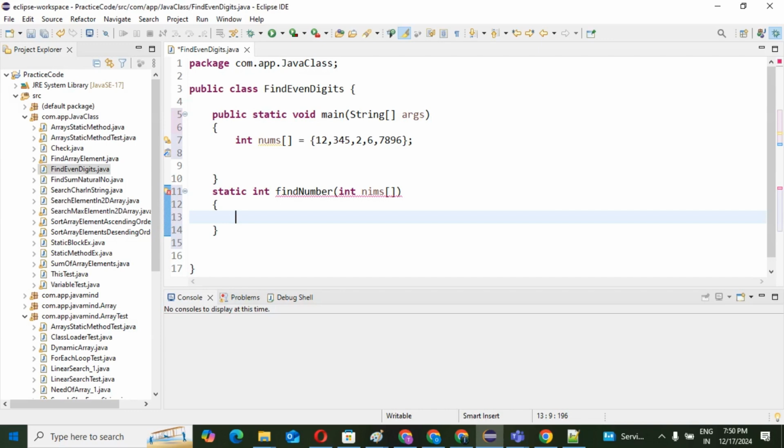I will call in this method one even method, which will find the even numbers. So first I will take one count value, count equal to 0.